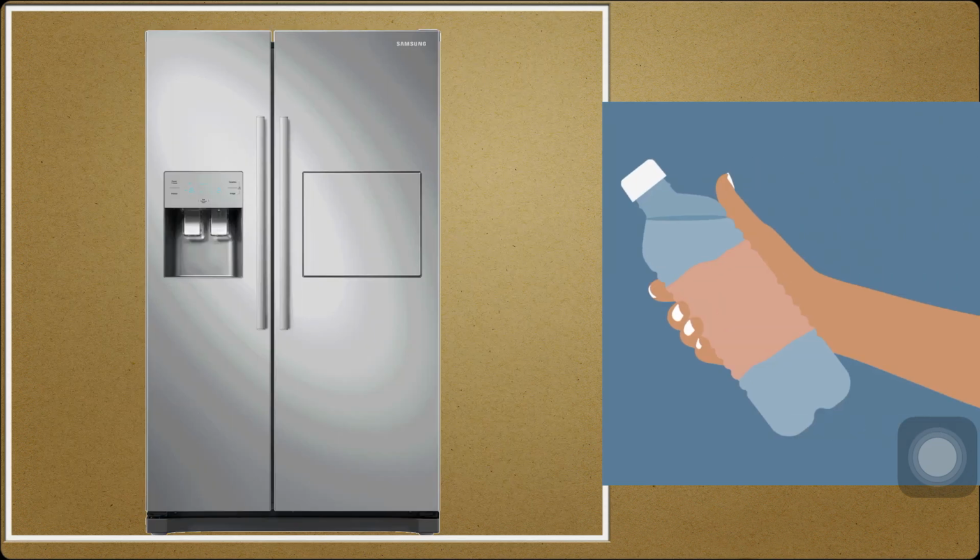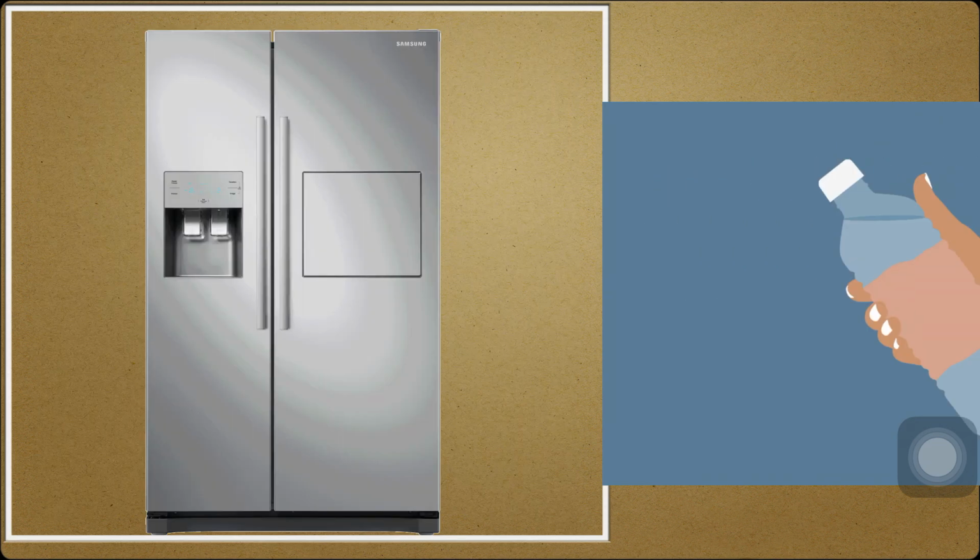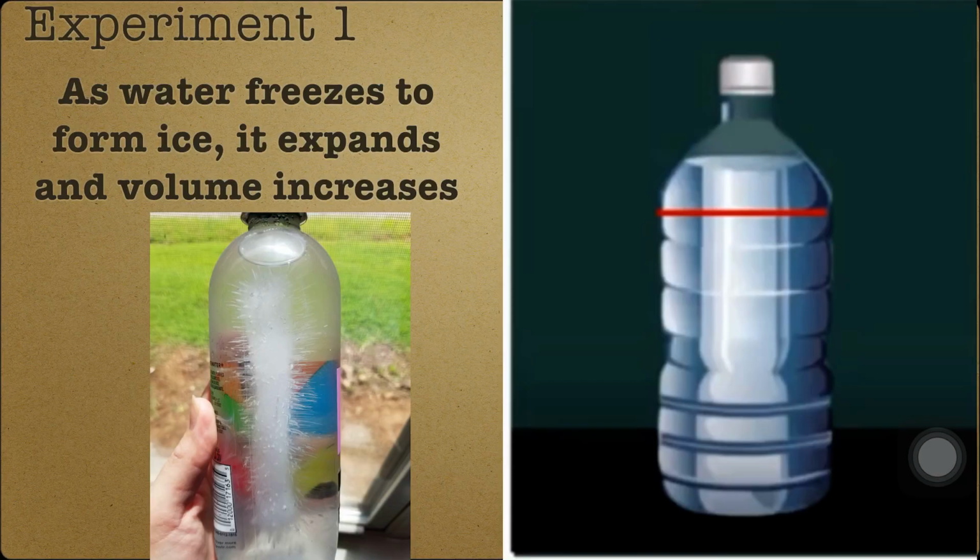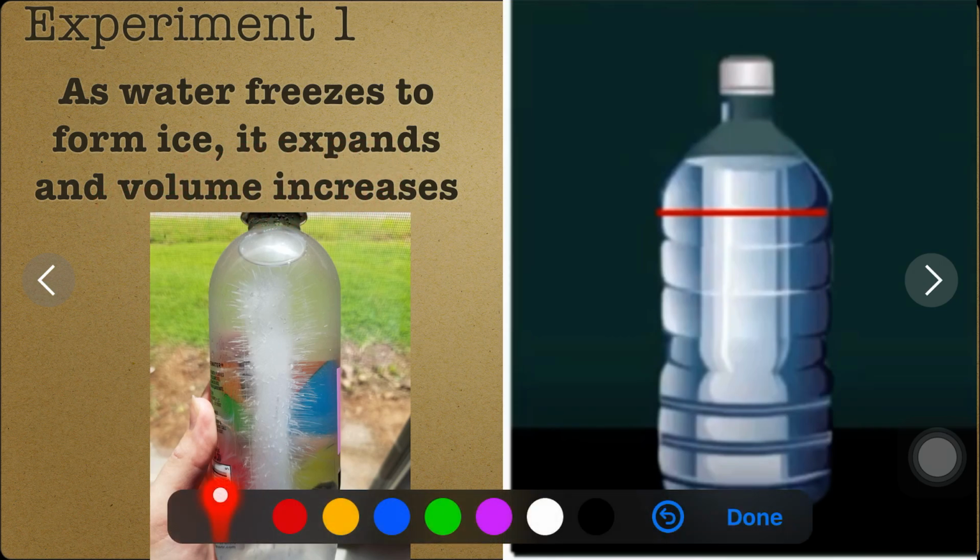Open the freezer after a couple of hours and observe. You will see that the water has changed into ice. Now, after observing the level of the ice, you will find that the ice level is higher than the water level before freezing. Now, students, what can you infer from this? So, we came to know that as water freezes to form ice, it expands and its volume increases.